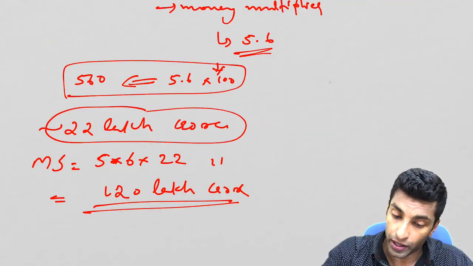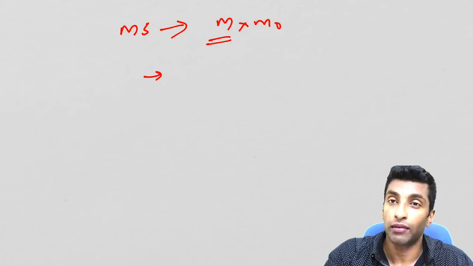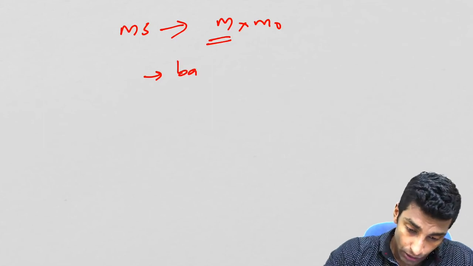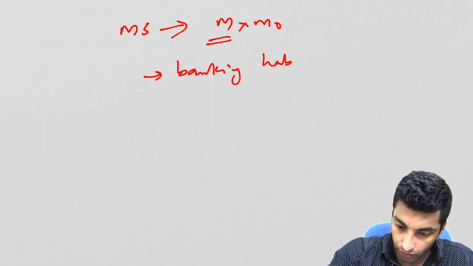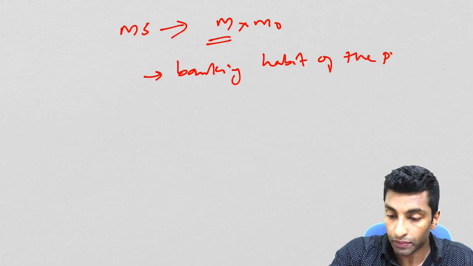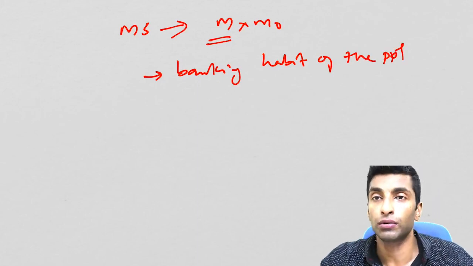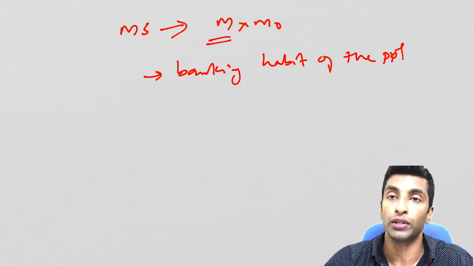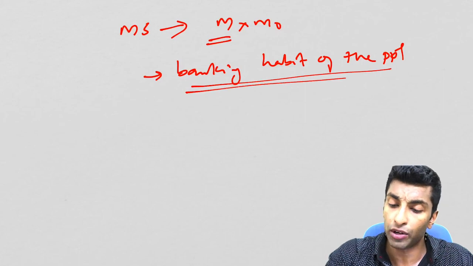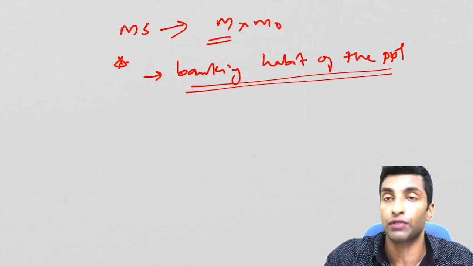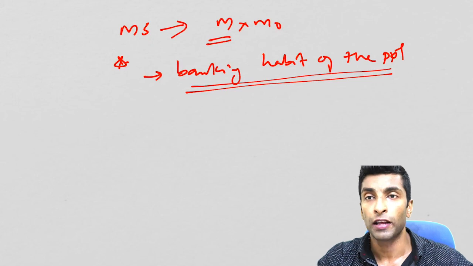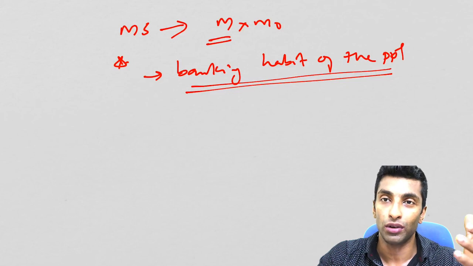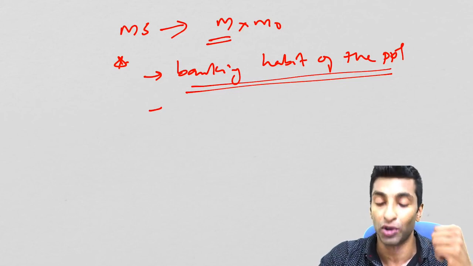No. So most importantly, the most important factor is actually the banking habit of the people. If you are keeping it with you, there is no increase in money supply. If you deposit in a bank, it will circulate, it will come into circulation again and again. So the banking habit of the people is more important. This was actually the answer for the question. This question was asked in 2019 prelims. Direct question. Banking habit of the people was one of the options. So if you had attended this session, you would have answered it properly.